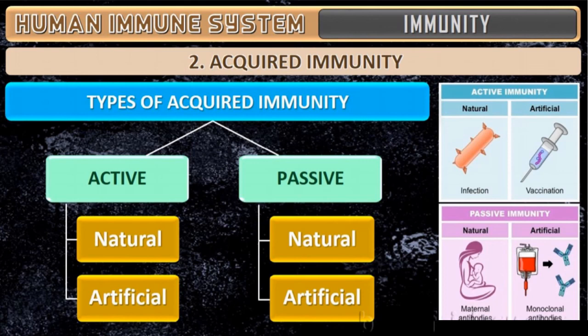Even that will be stored in the memory, and it will produce the antibody when a pathogen enters. Immediately the body will produce the antibody, because vaccination was done in childhood. Now also it is activated by the memory. So that is also artificial active immunity. This is regarding two types of immunity, active immunity and passive immunity.